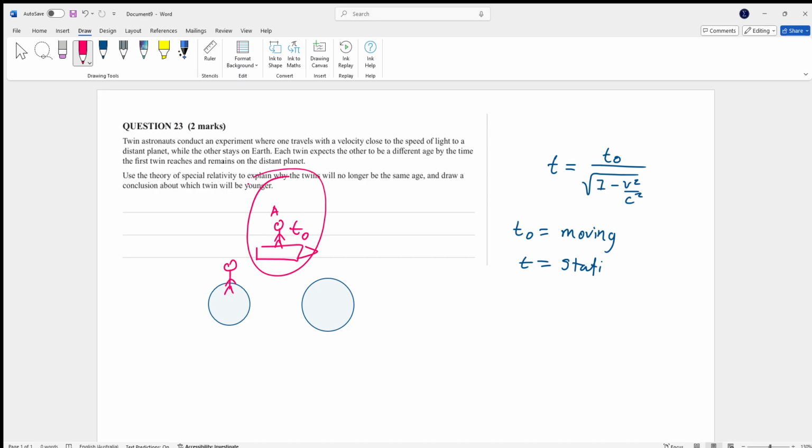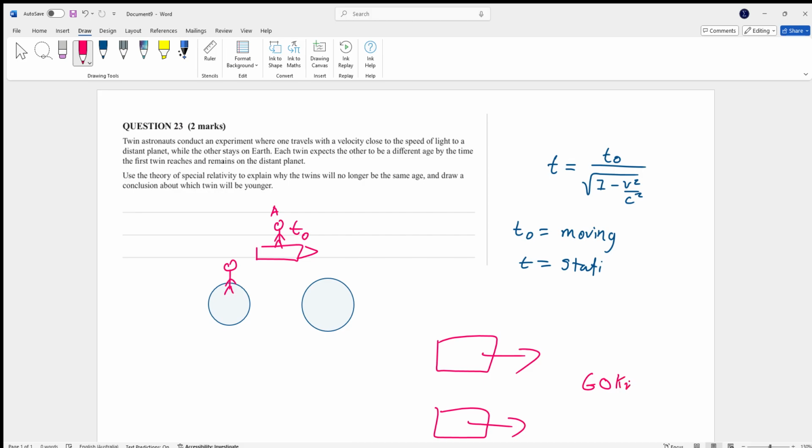Now because of that, that will dictate this is in motion and this won't be in motion. Because if two things are traveling at the same velocity, you can't tell which one's moving or not. But as soon as one starts changing speed, you can tell which one is moving relatively. Because if you have two cars driving side by side at 60 kilometers an hour, or you have two cars next to each other and one is still and the other is also still, they're technically the same situation. However, as soon as this one starts its engine, you know this one is not moving. So this is kind of the argument you can put here.